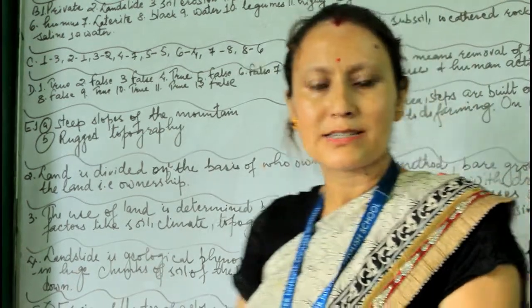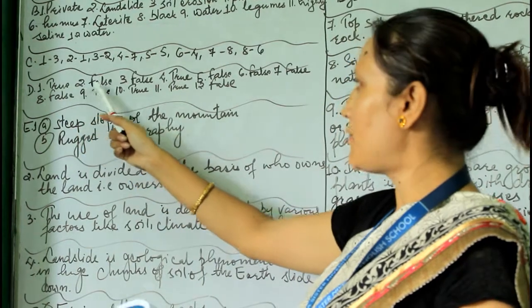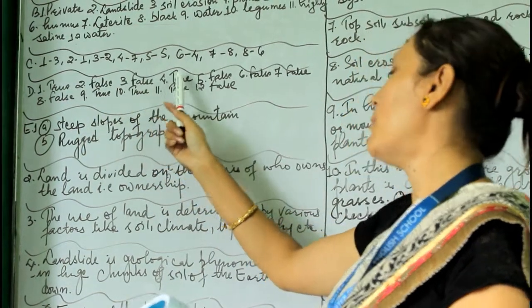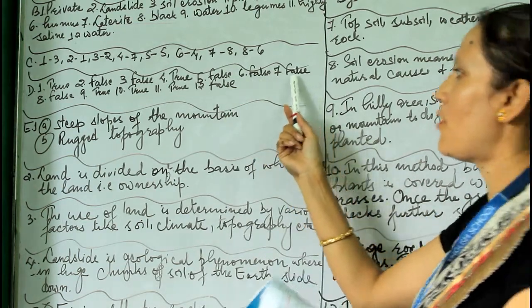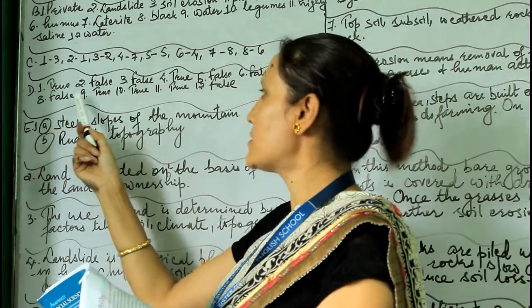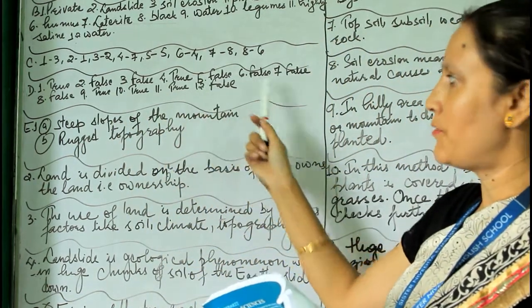Now question D, state whether true or false. Number 1 is true, number 2 false, number 3 false, number 4 false, number 5 false, 6 false, 7 false, 8 again false, 9 true, 10 true, 11 true, 12 false.